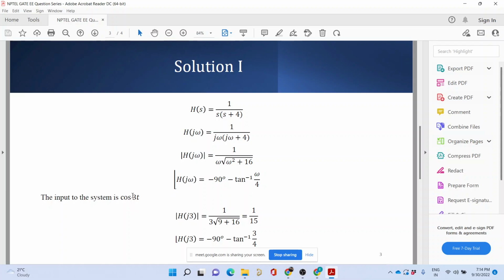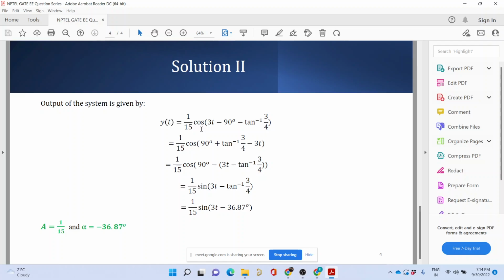We are interested only when omega is equal to 3 radian per second. Replacing omega with 3, mod of H(3) is 1 divided by 3 root of 9 plus 16, so that gives 1 by 15. Now the angle: it is minus 90 minus tan inverse of 3 by 4. So what we have is cos of 3t minus 90 minus tan inverse of 3 by 4.